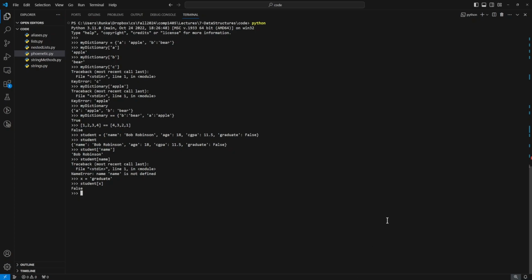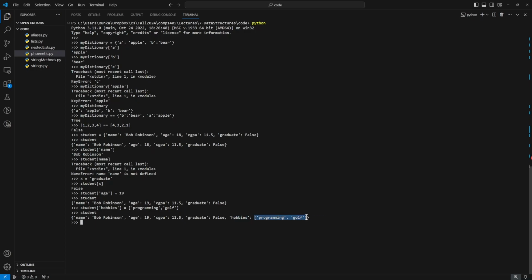Now if we want to mutate this dictionary, I could say, for example, student at age equals, and then give it a new value, say they leveled up. And now if we ask what's the value of this dictionary, it just changed the value there. If I want to add more information into this dictionary, I could, for example, say student at hobbies is equal to, and then put in some new values. So I'll just say a list of hobbies. We'll say programming and golf. And now if I ask what's the value of this dictionary, it's all the old values plus this new key hobbies that has a value, which in this case is a list that has 2 strings in it.